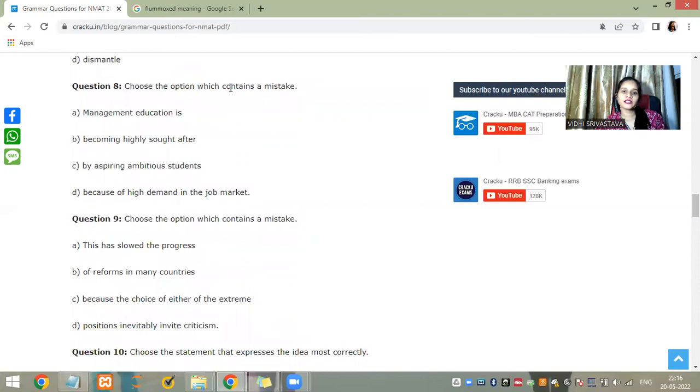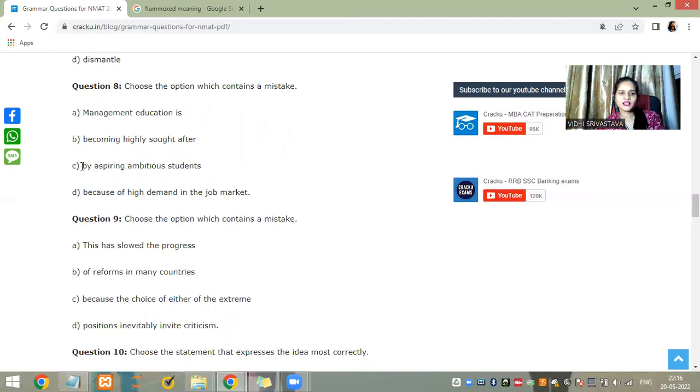Choose the option which contains a mistake. Management education is becoming highly sought after by aspiring ambitious students because of high demand in the job market. Aspiring and ambitious are two adjectives together.